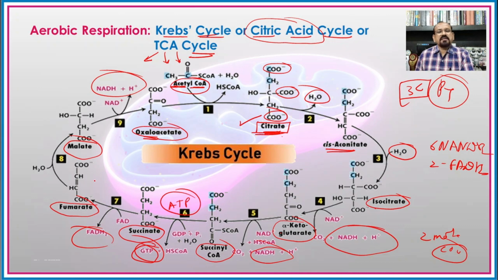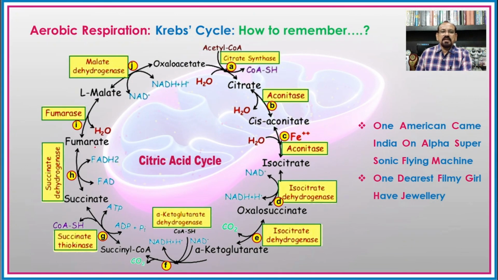So if we see this complete process, it is very difficult to remember this reaction. So how to remember this, we will see in the next slide. So the Krebs cycle, first of all, how to remember it. The main focus is given on this because students face problems learning such cycles. This Krebs cycle, which is also known as the citric acid cycle or the tricarboxylic acid cycle, starts with acetyl coenzyme A, which is the substrate for this reaction.